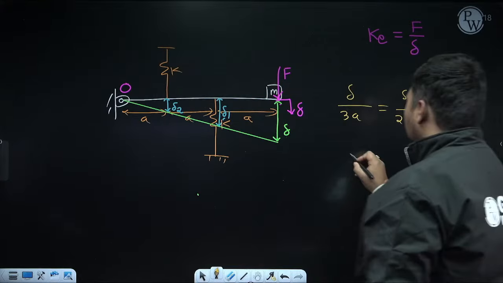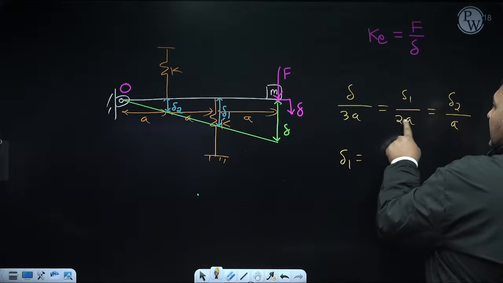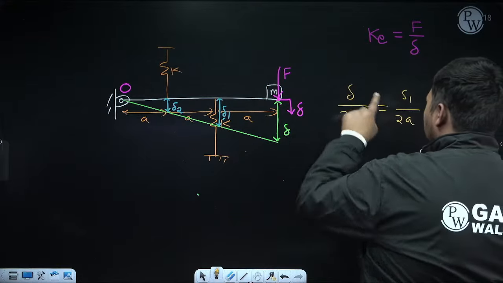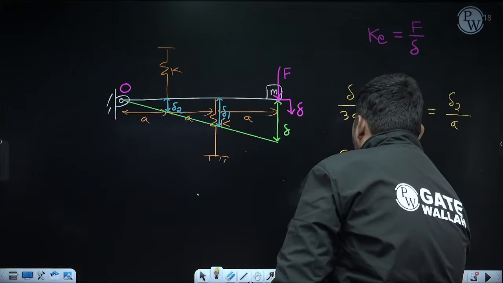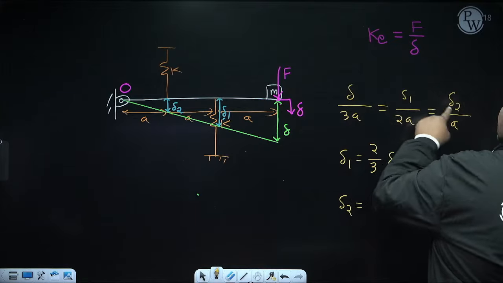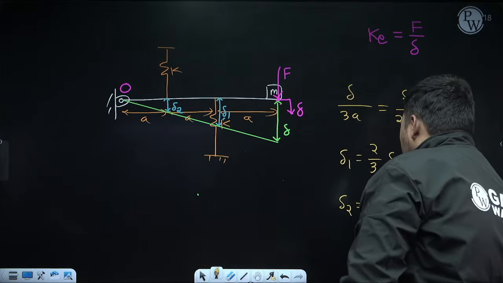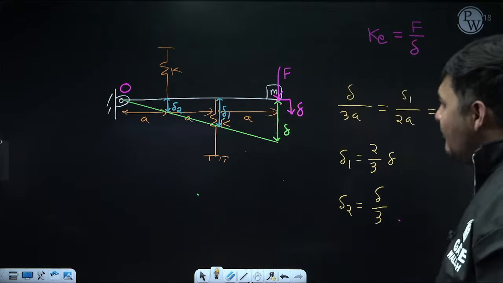So, you can find the expression of delta 1 in terms of delta. Equate these two terms. A will get cancelled, 2 will come to this side. So, delta 1 will be 2 by 3 delta. Similarly, I can calculate delta 2 in terms of delta. Equate these two. A will get cancelled, delta 2 will be delta by 3. Yes.